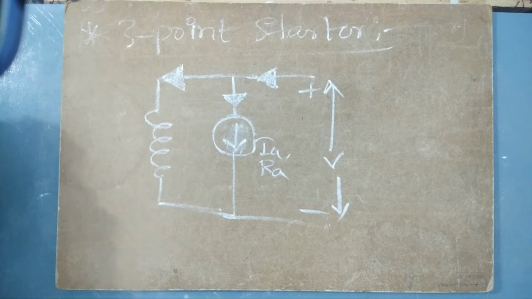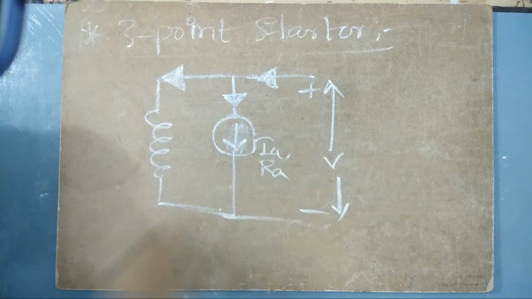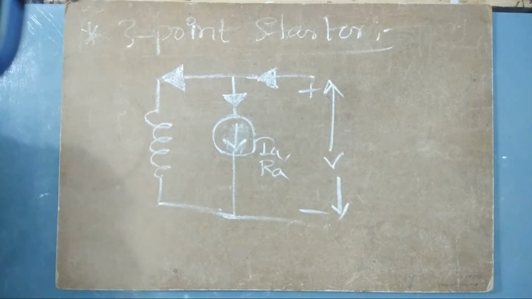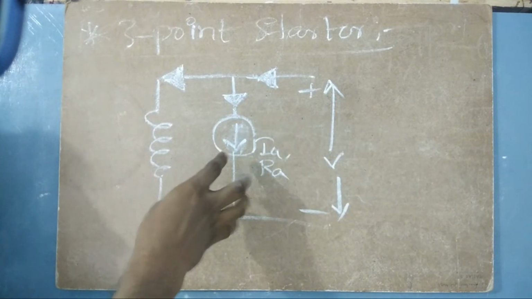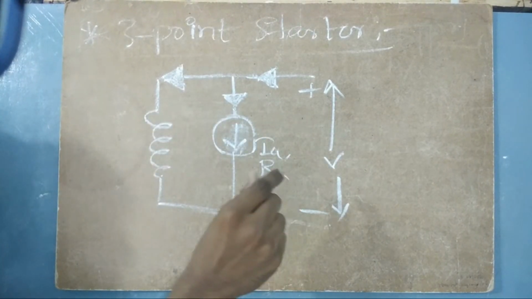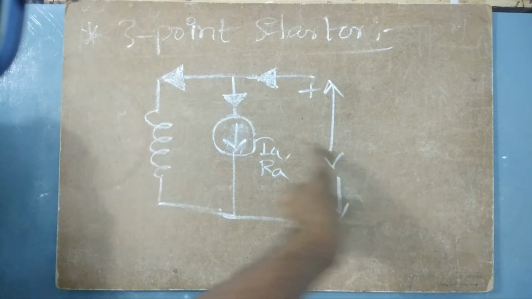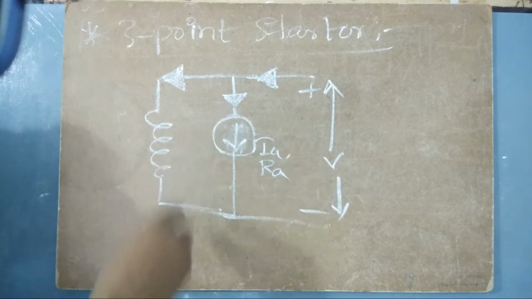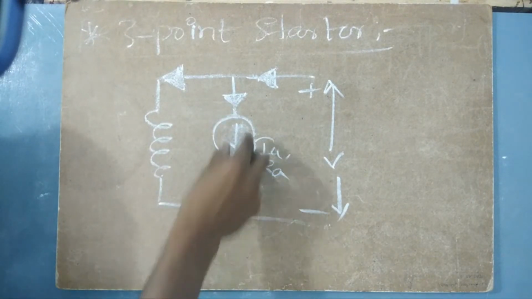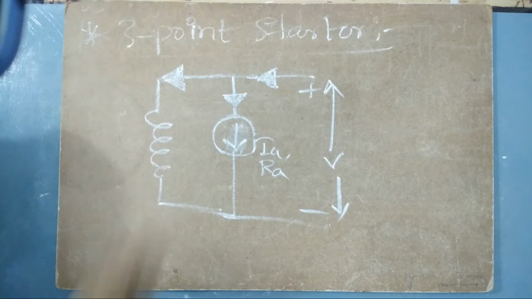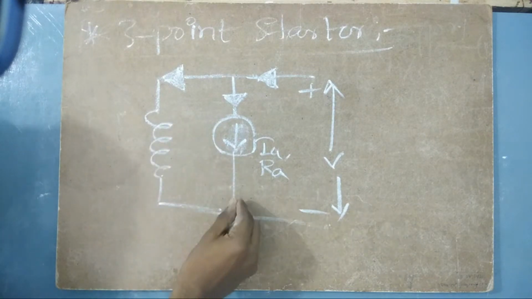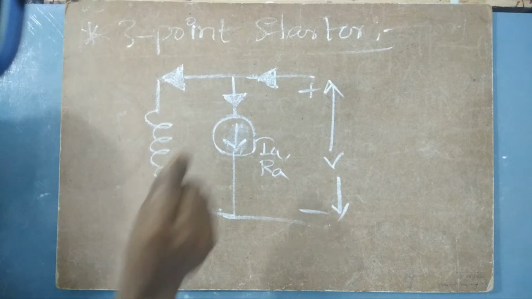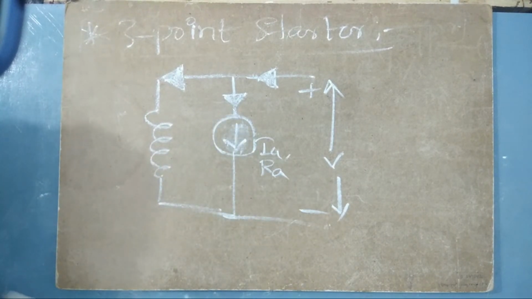So when the machine is at rest, that means when the supply is not given, or even when the supply is given at the start, immediately the armature won't rotate, right? So at this start, the armature will be at rest position. When the armature is at rest, it will not produce any kind of back EMF. So we can come to one conclusion that at rest, or at starting, there is no back EMF being produced inside this machine.